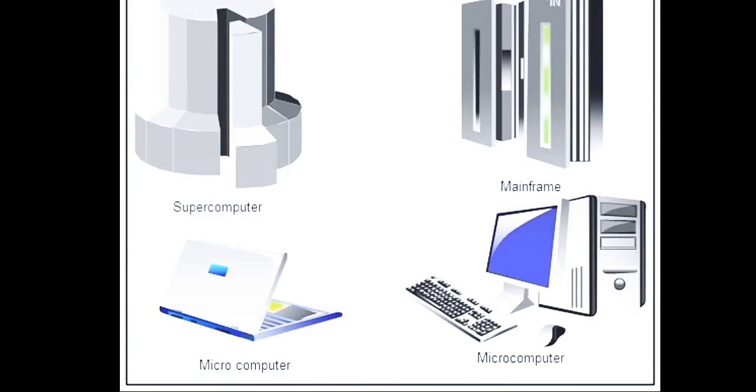It takes a supercomputer 90 seconds to do the work which your PC could do in 20 hours. A personal computer takes 20 hours to do the work. If you do the same work on a supercomputer, it takes only 90 seconds to complete. So see the difference in time. That is how much speed a supercomputer has.